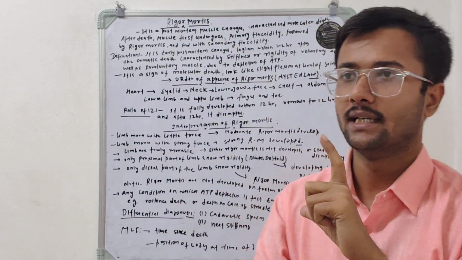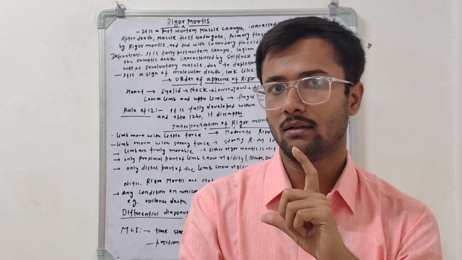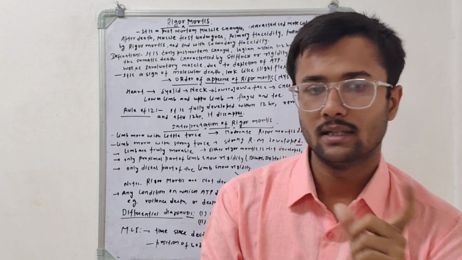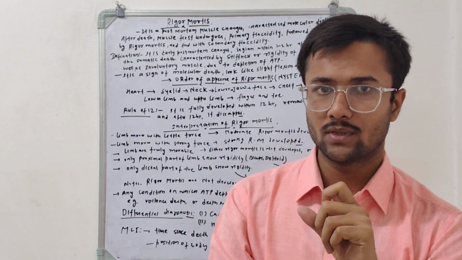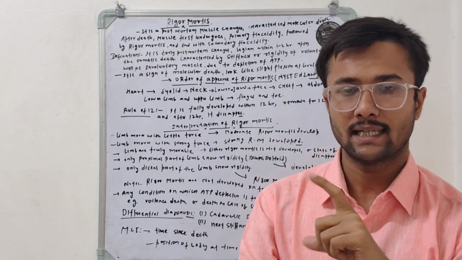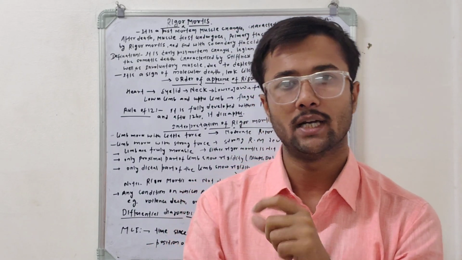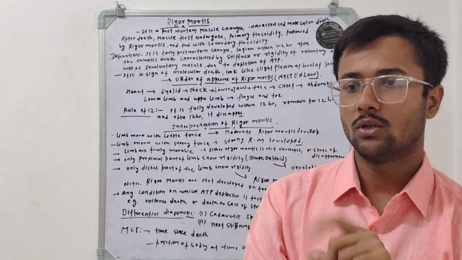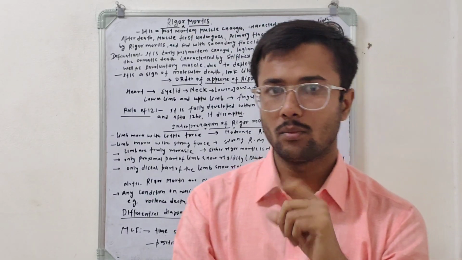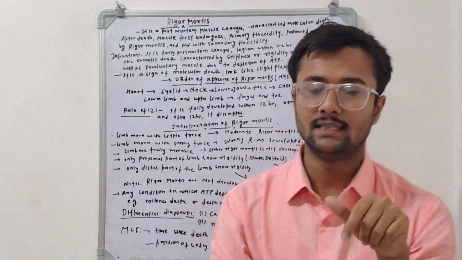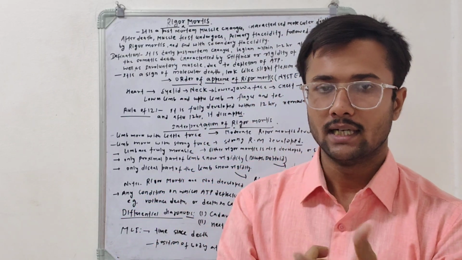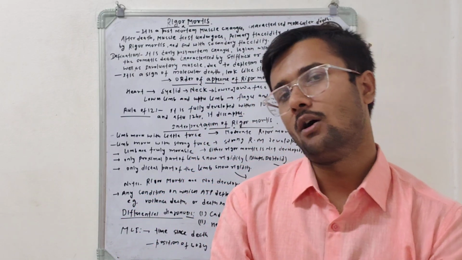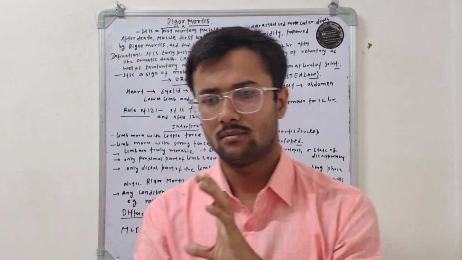When the cell dies, the lysosome bursts and releases the digestive enzymes, and these digestive enzymes break down the bond between actin and myosin, basically the actomyosin complex. The breakdown of the actomyosin complex by enzymes released by lysosomal bursting is called autolysis.